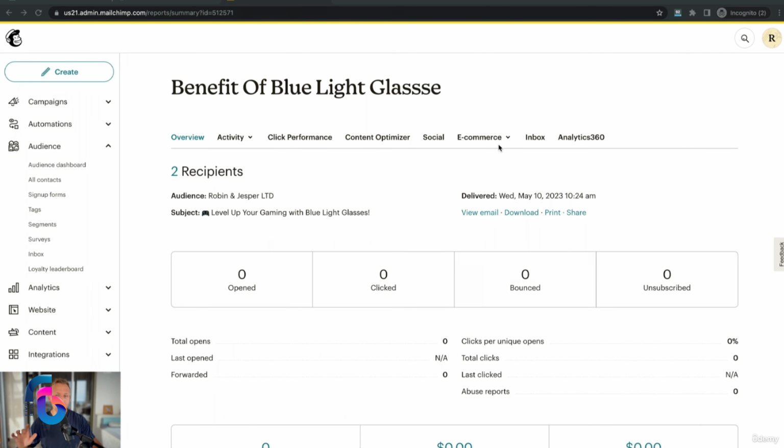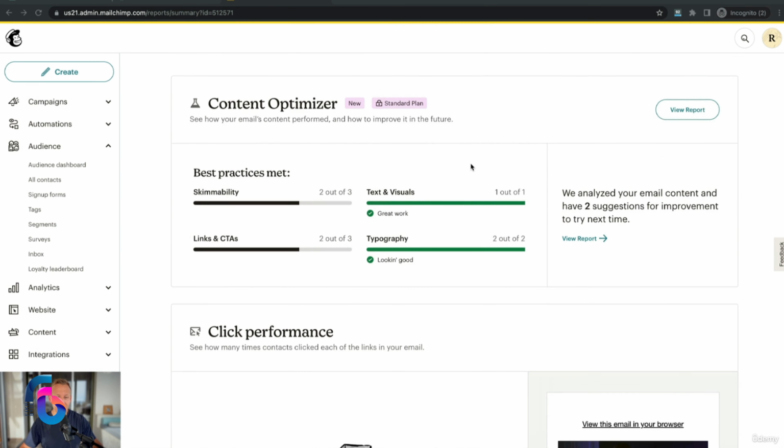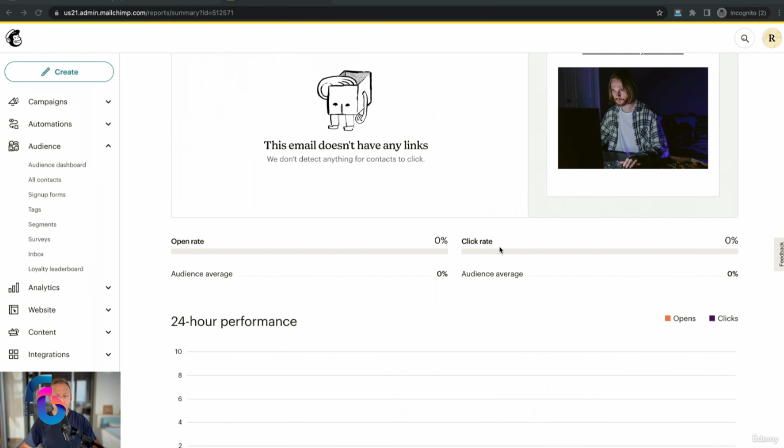Now, the most important thing to know as a benchmark to compare your own performance towards is scrolling down until you see open rate and click rate. Now, it's gonna vary depending on what it is you're sending out, what niche you're in, etc. But generally, the average open rates for emails in email marketing is around 15 to 25%. And the average click rate is between 2 to 3%.